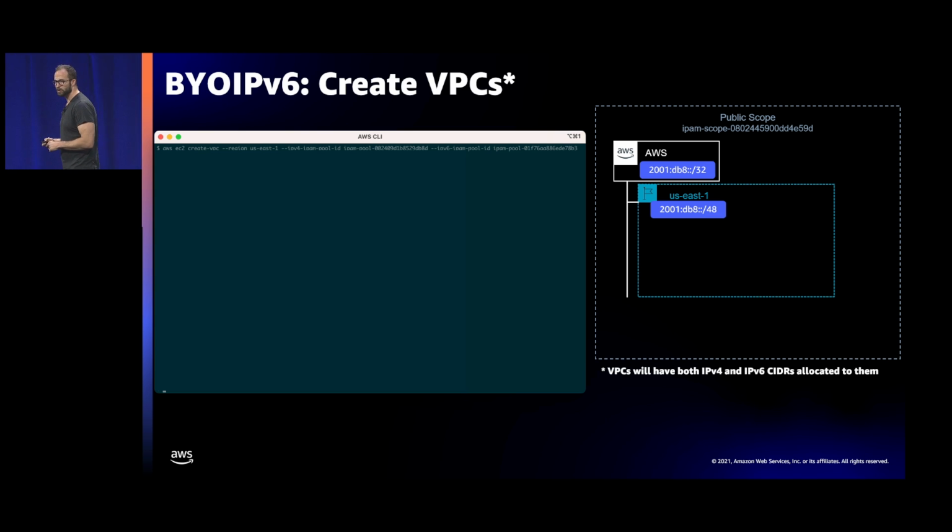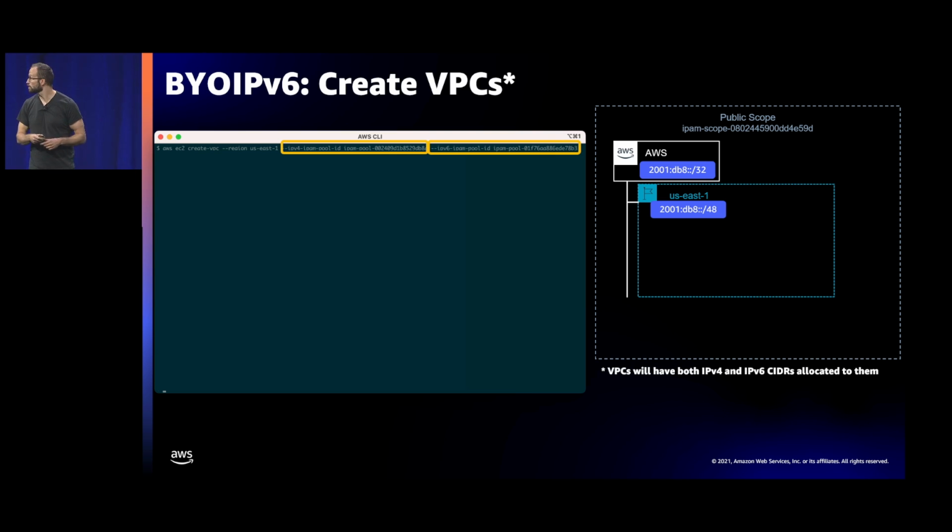When I'm creating a VPC that will have IPv6, you'll notice that I also need an IPv4 CIDR. Each VPC today requires both IPv4 and IPv6. We launched earlier, maybe this week or a couple of weeks ago, the ability to have IPv6-only subnets, but the whole VPC still needs v4 and v6 addressing as the main CIDRs.